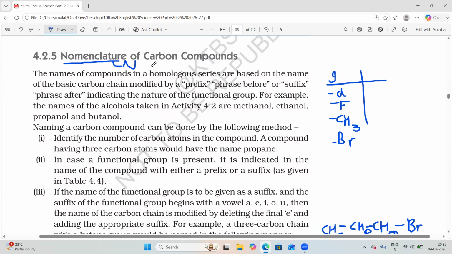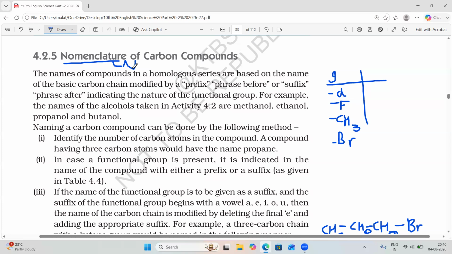Here also, like that, there are crores of organic compounds, and we cannot study them under a single name, given the variety of these compounds. So naming these organic compounds is very important. Then it is easy to understand them, and it also helps to identify them. Nomenclature is very important in organic compounds.